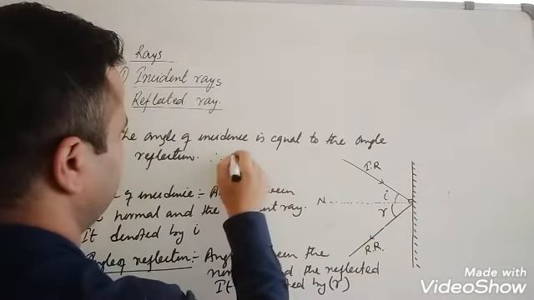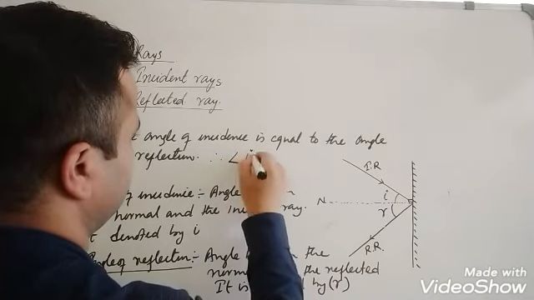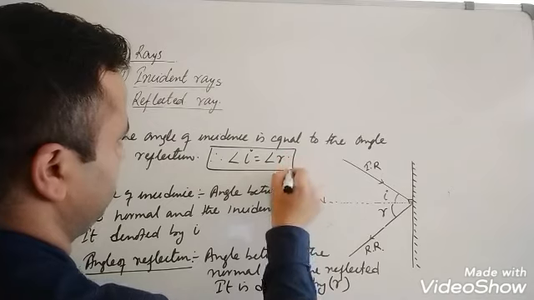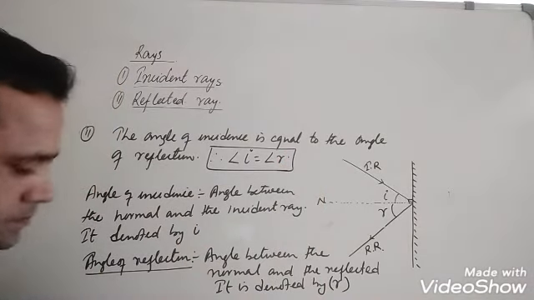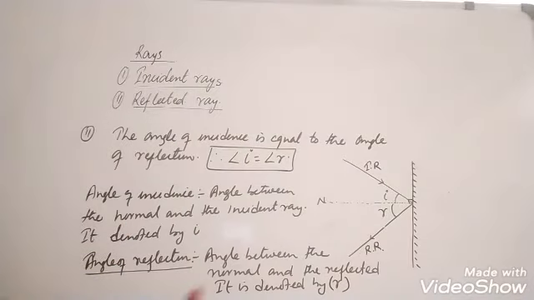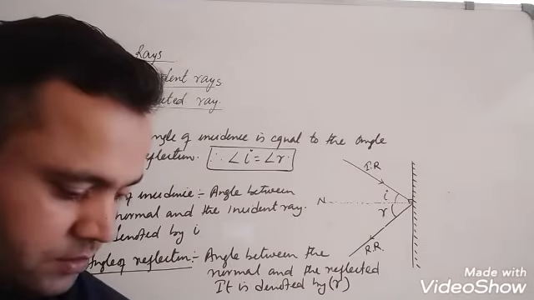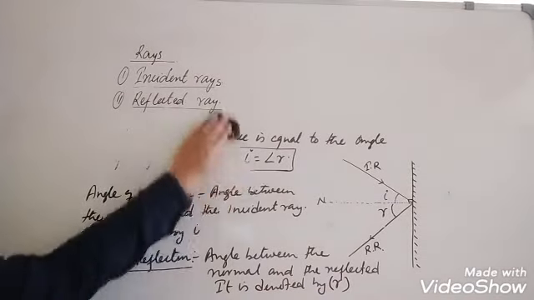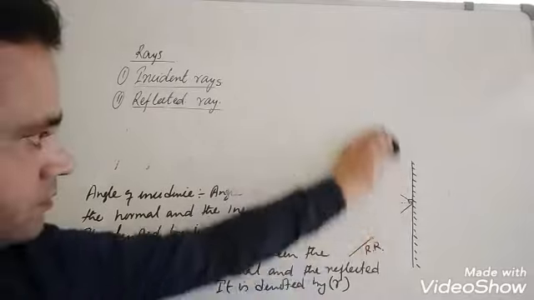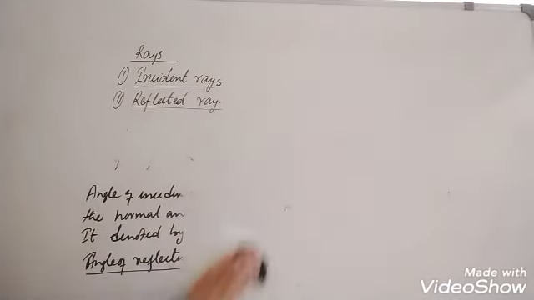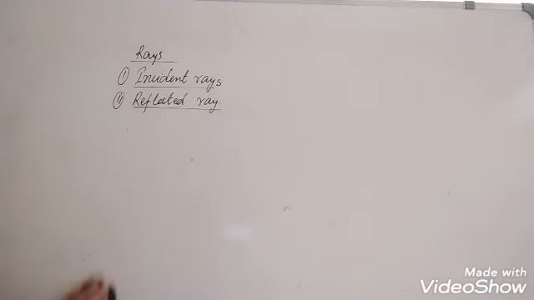Therefore we can write angle i equals angle r, and this is the mathematical form of the second law of reflection. These laws of reflection are applicable to all types of mirrors including spherical mirrors.